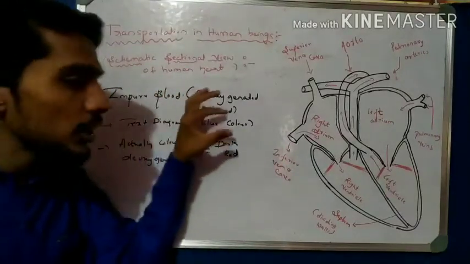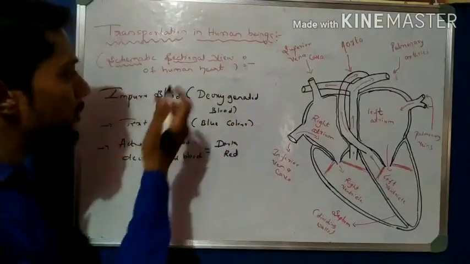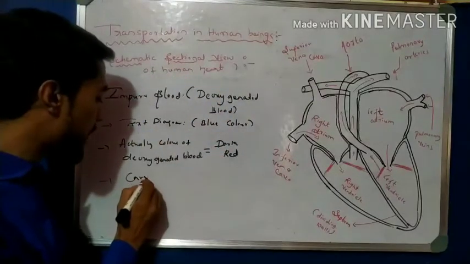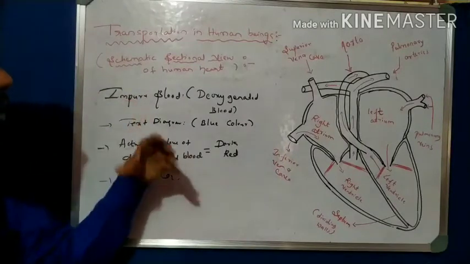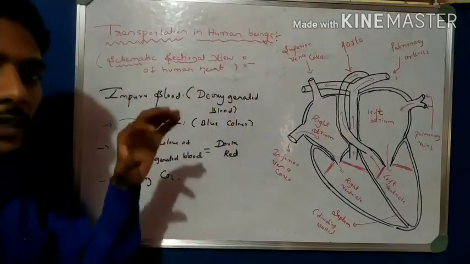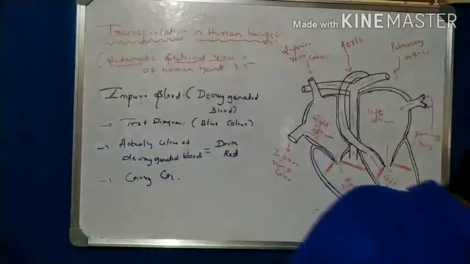So what is deoxygenated blood? It carries carbon dioxide. This is deoxygenated blood, also called, in simple language, impure blood.